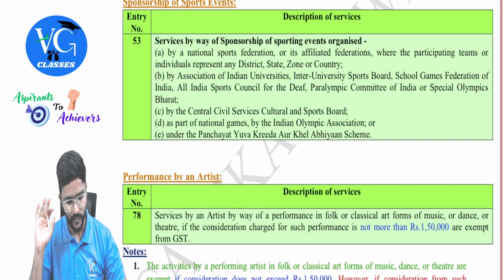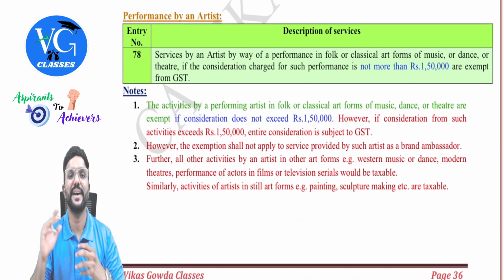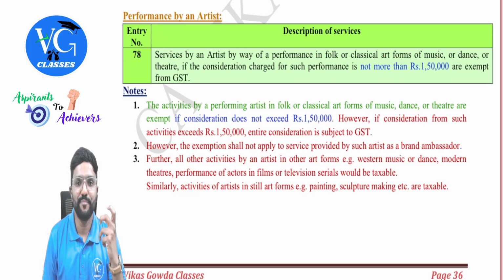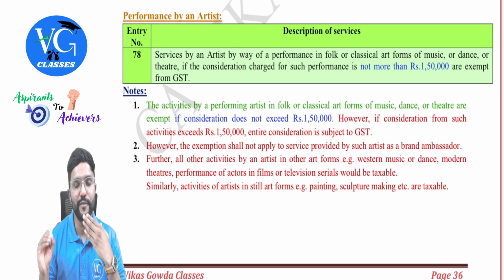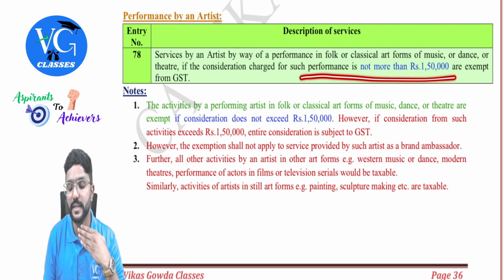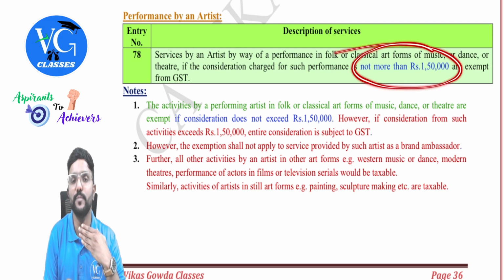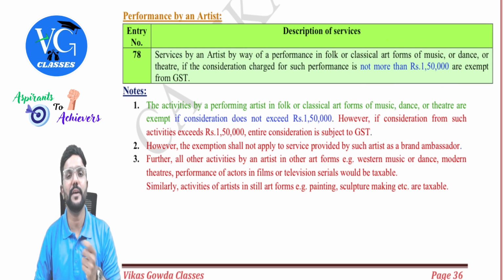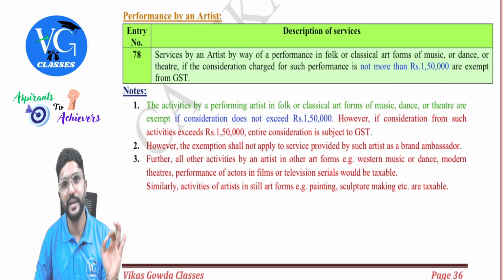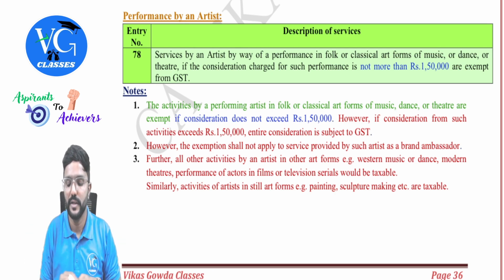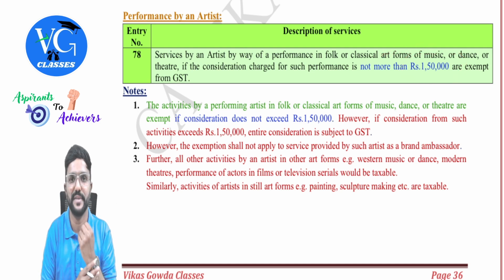Fully exempt. Next, performance by an artist. Entry 78: services by an artist by way of performance in folk or classical art forms of music, dance or theatre. If the consideration charged for such performance is not more than 1,50,000, it is exempt. Means less than or equal to 1,50,000. Sir, what if it is more than 1,50,000? Fully taxable. And please be careful, this 1,50,000 is per performance. What if a person has given multiple performances in a year? Then for each performance, you can consider 1,50,000 as the limit, guys.